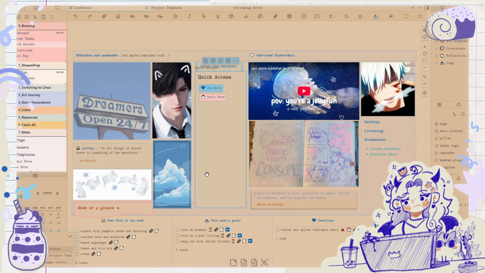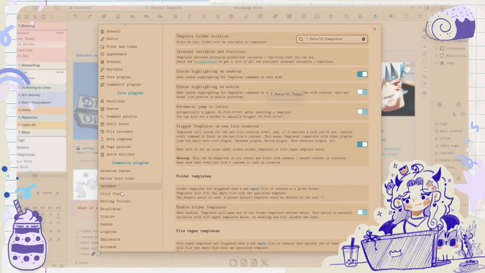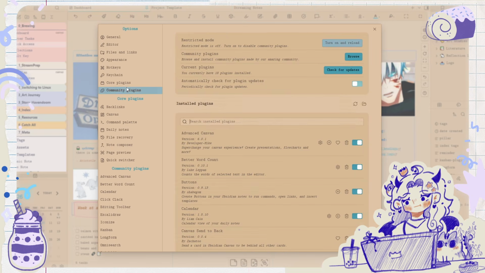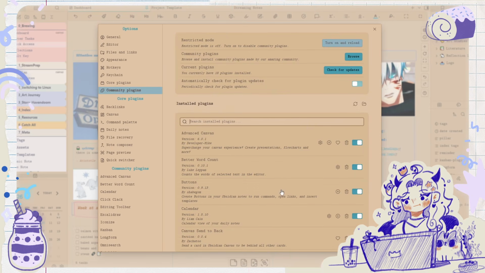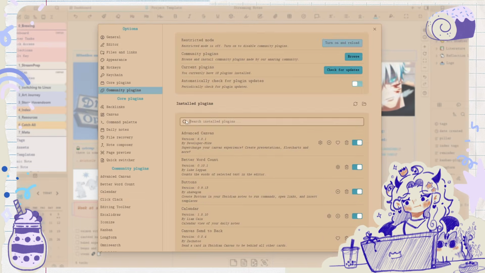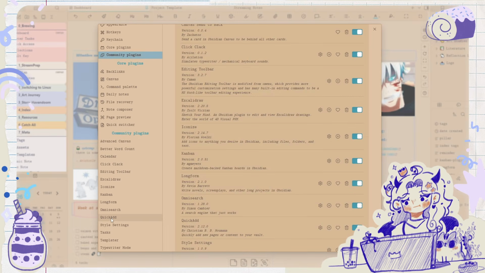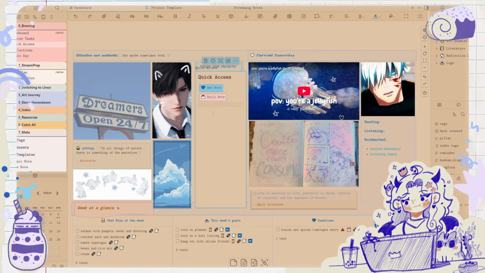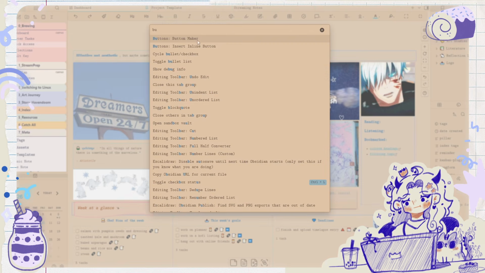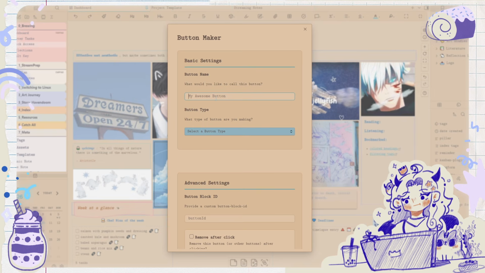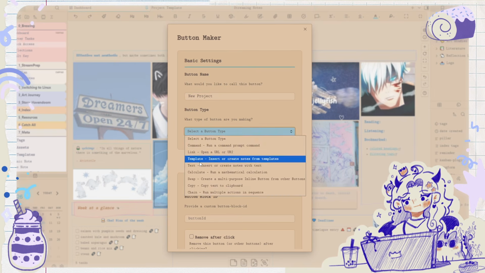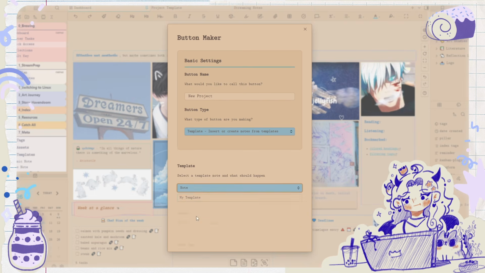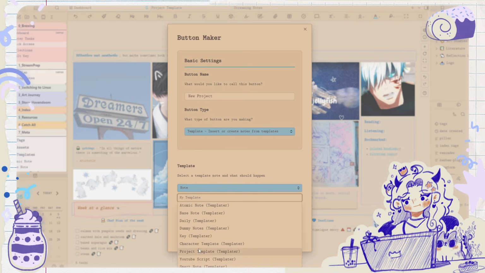Which, wait, the way I did that, I think you need to get a... Why doesn't it show me up here? In community plugins, it's called buttons. You need that. And you can make buttons in there. After that, you need the quick add and templater. That's how I made those buttons, and you can make them work and stuff. So if I wanted to make a button, I just go to button maker and say this is for new project. It's going to make a note from a template. So I need template, note, and then project template.